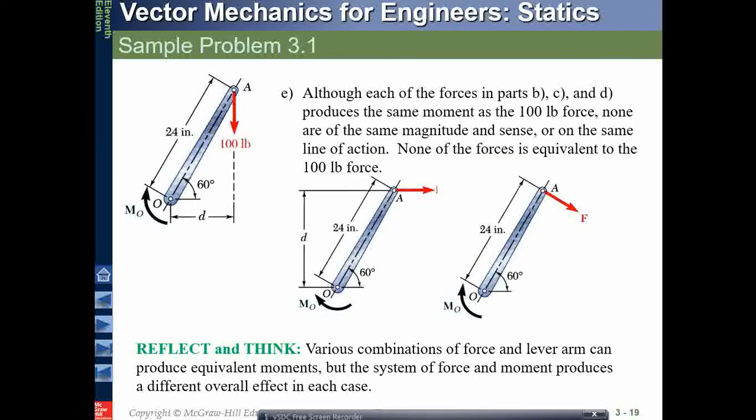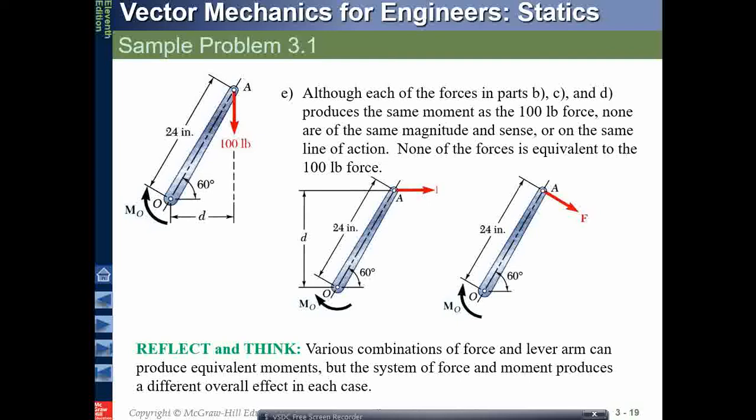So another part of the problem is, although the forces in parts B, C and D produce the same moment as the original force, none of them are of the same magnitude and sense or on the same line of action. None of these forces is equivalent to 100 lb. So you have to think about what is to be done.